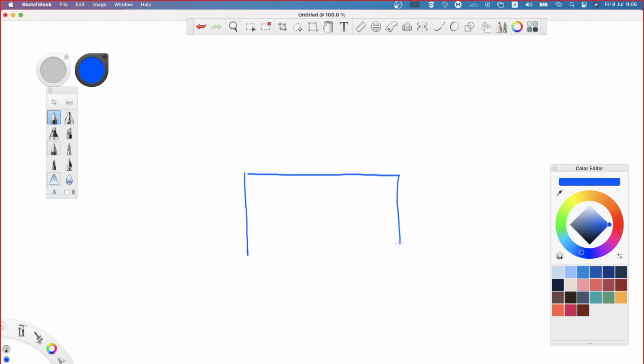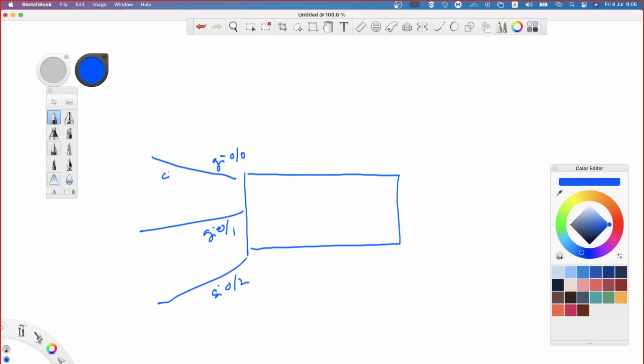Now I have a firewall. I have Gig Ethernet 0/0, Gig Ethernet 0/1, and Gig Ethernet 0/2. So this is associated to context 1, this is associated to context 2, and this is associated to context 3. So any traffic received on Gig Ethernet 0/0, now the firewall knows that it is meant for context 1. Am I right?